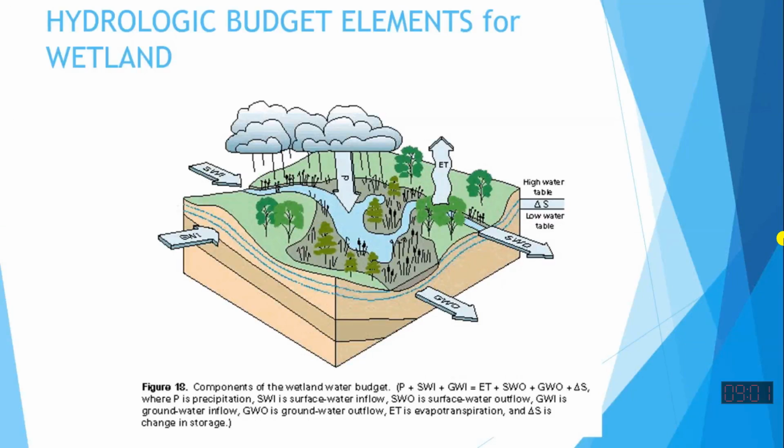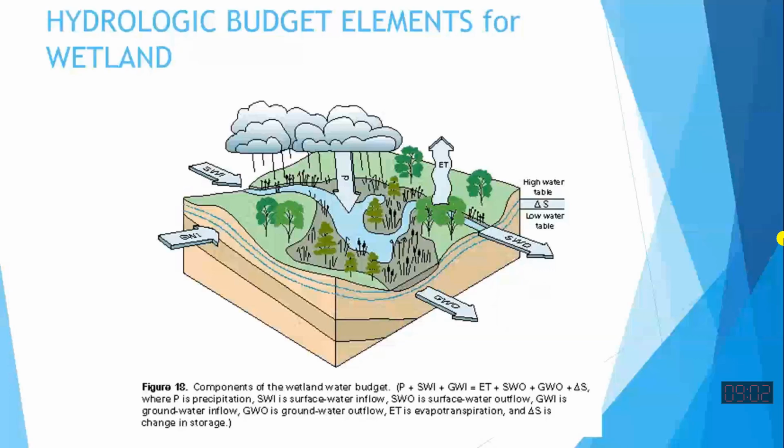If you are solving the budget problem for the whole hydrological cycle, then your upper boundary will be the top of the troposphere. We consider that most of the hydrological activity occurs in the troposphere, which is about 10 kilometers in depth of the atmosphere. Above that, hydrological and meteorological activities are much less significant. So you have to fix the boundaries yourself. If you are talking about the whole hydrological cycle, the upper boundary is that.